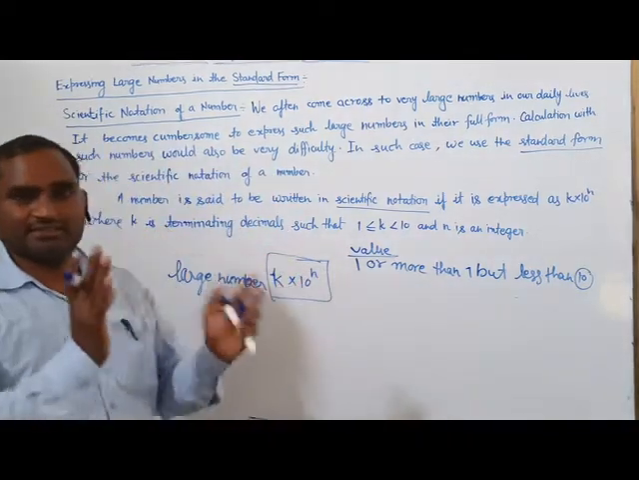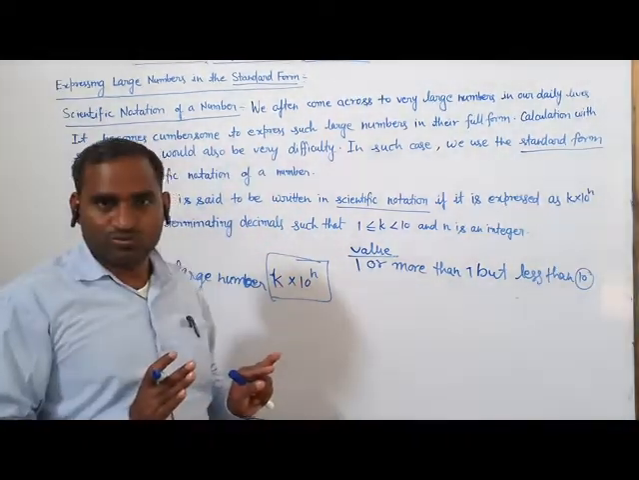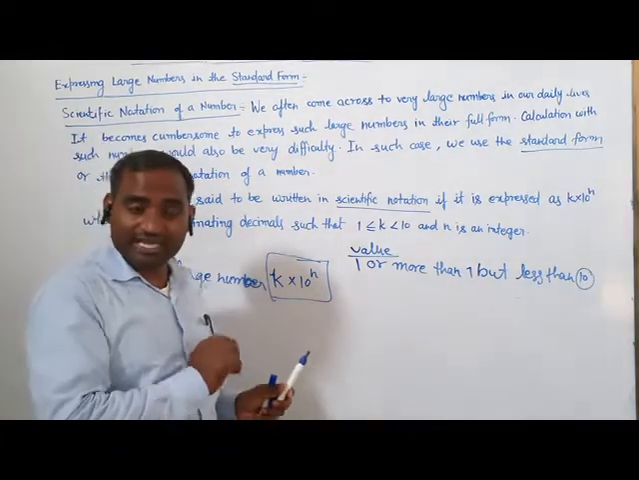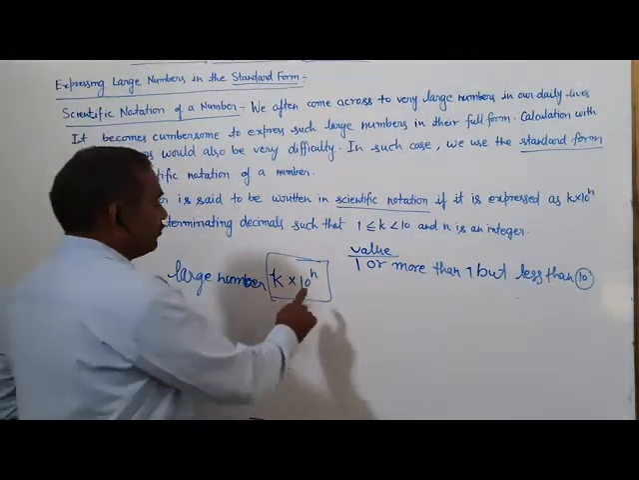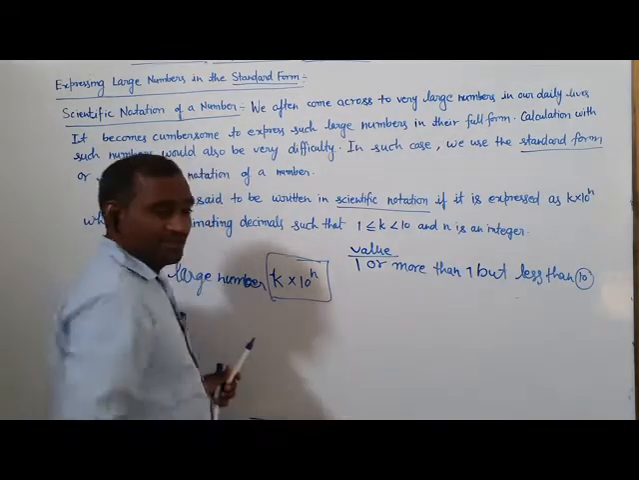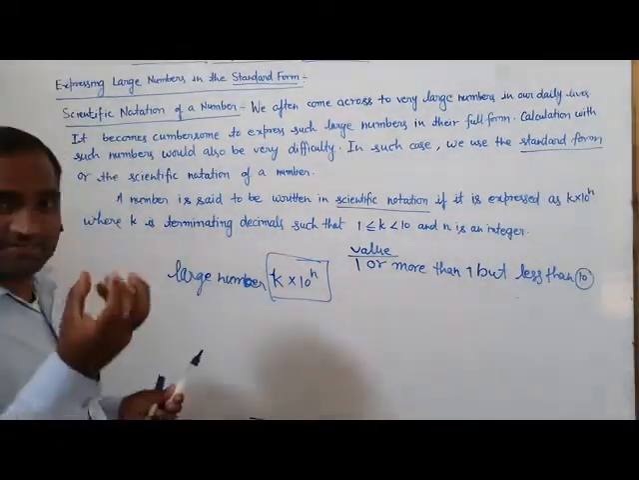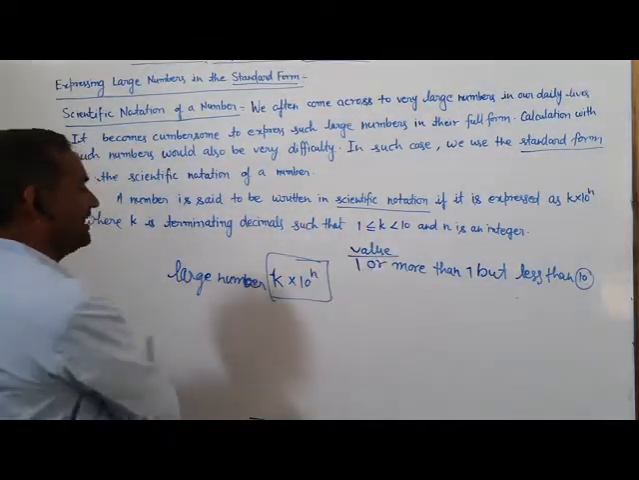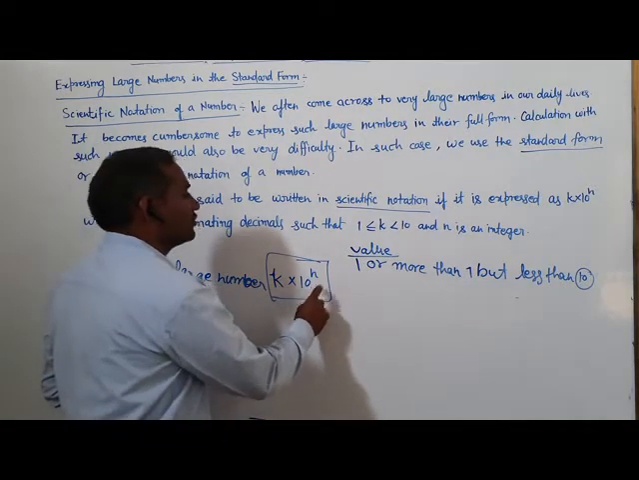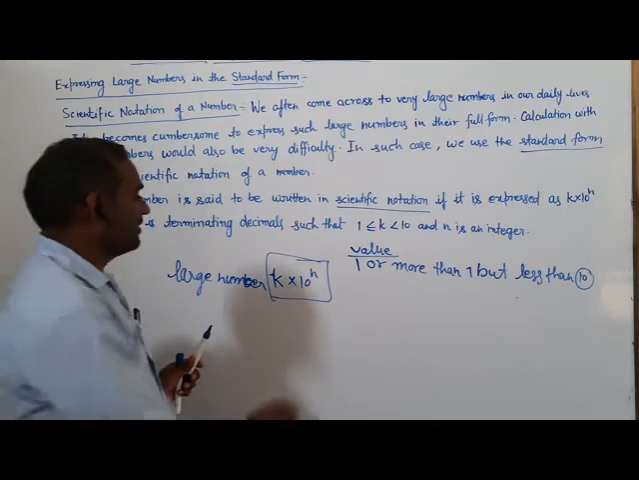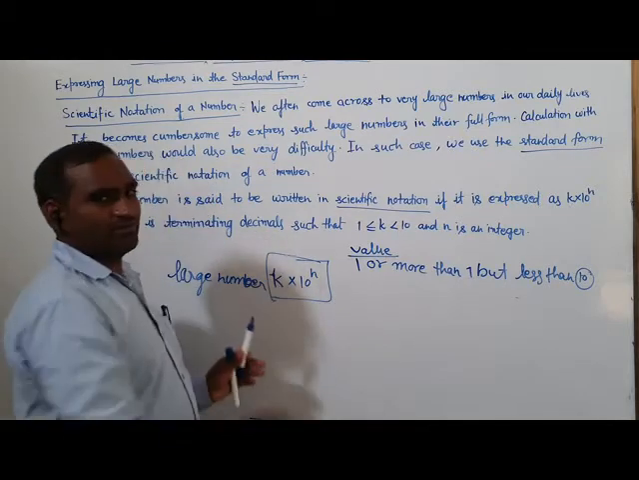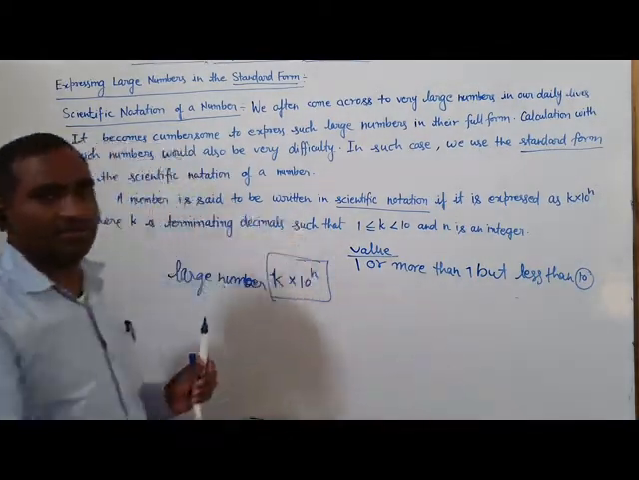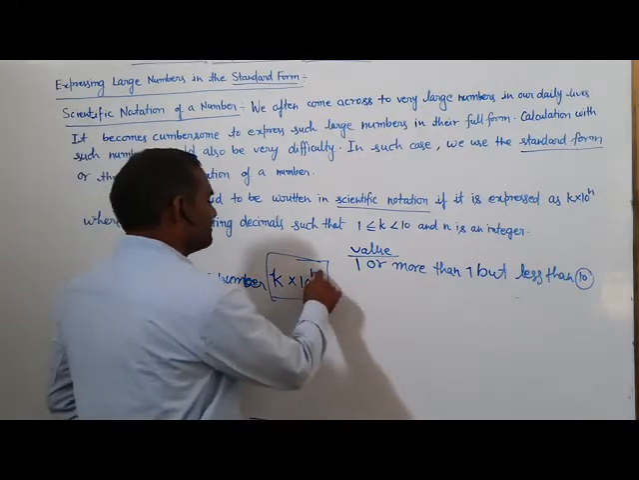We have to take from 1 to 9. And when we move the decimal to the left side, the power n should be the number of places the decimal is moved from right to left. As many places as we move from right side to left side, that is n, and we write 10 raised to the power n.